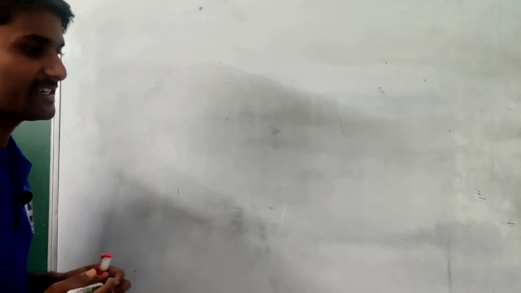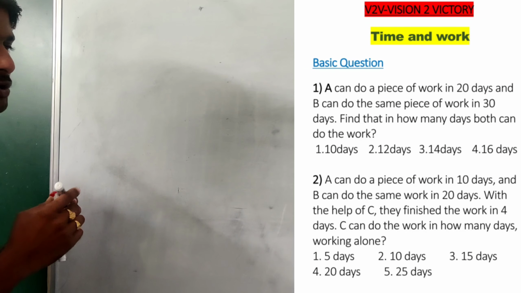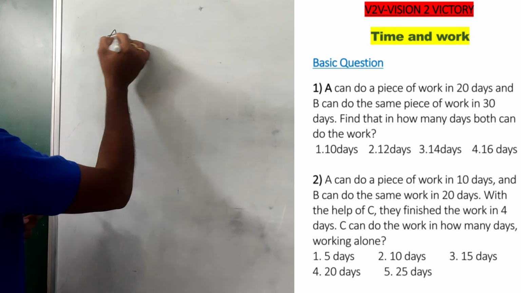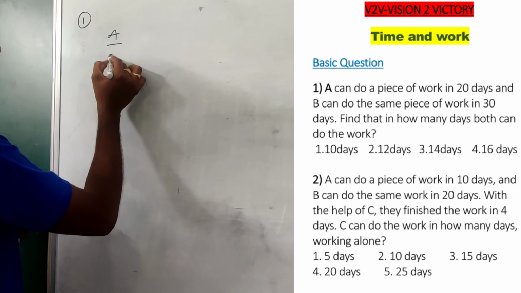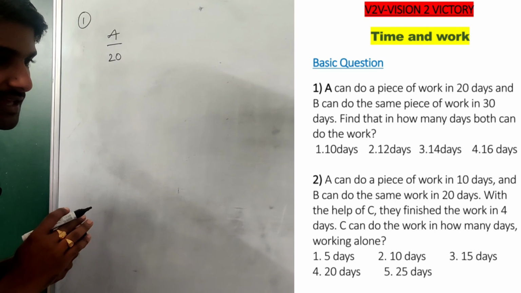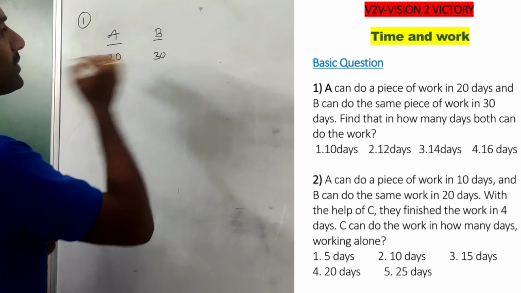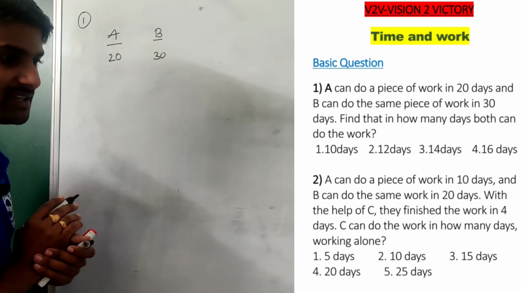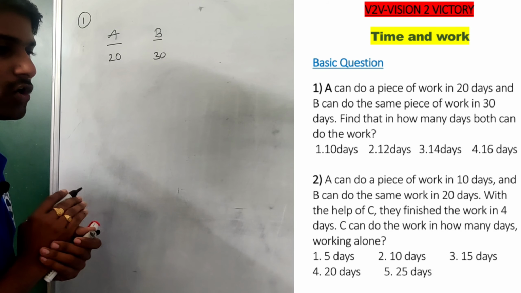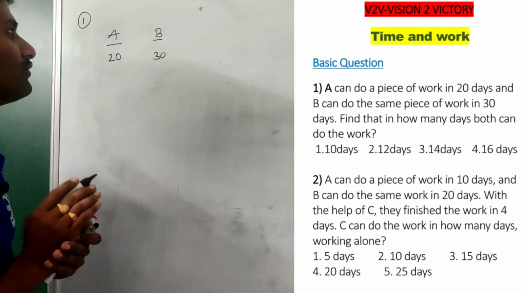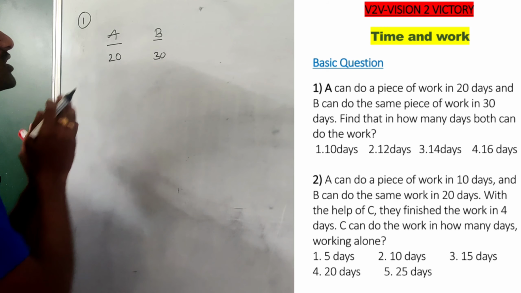Okay, let's see the question. Question number 1. A can do the work in 20 days and B can do the same work in 30 days. Find how many days it takes if both work together.